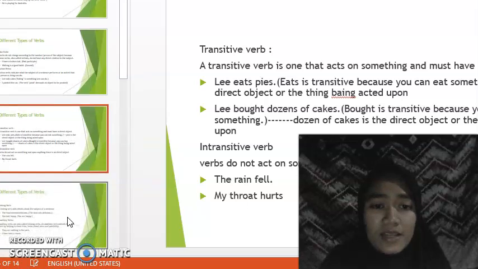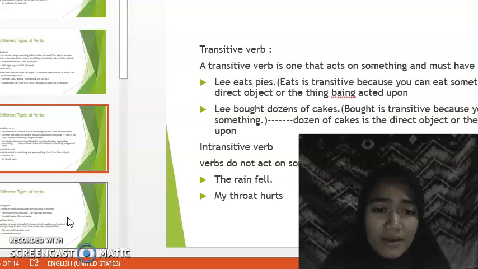Next, transitive verb. A transitive verb is one that acts on something, so it must have a direct object. Example: Lee eats pies. Eats is transitive because you can eat something. Pies is the direct object, or the thing being acted upon. Lee bought dozens of cakes. Bought is transitive because you can buy something. Dozens of cakes is the direct object, or the thing being acted upon.